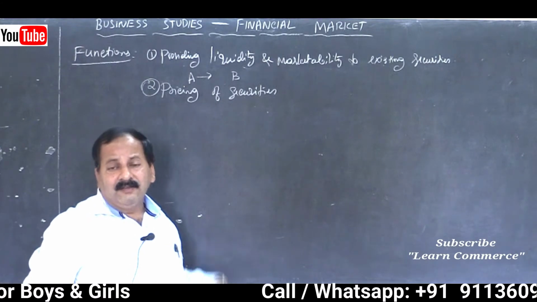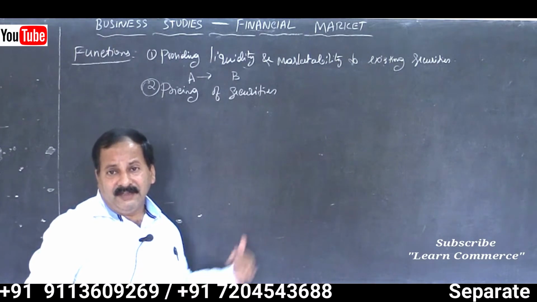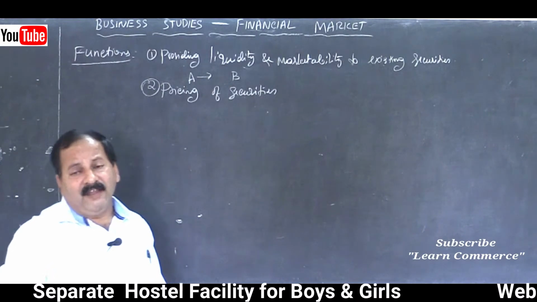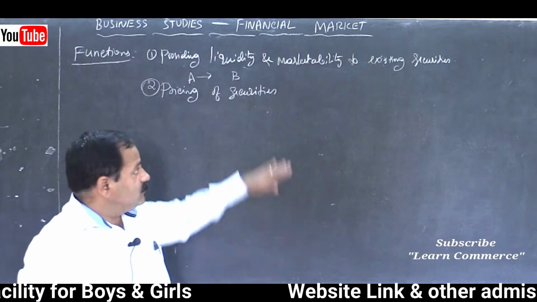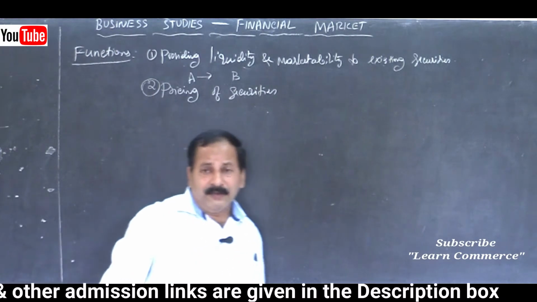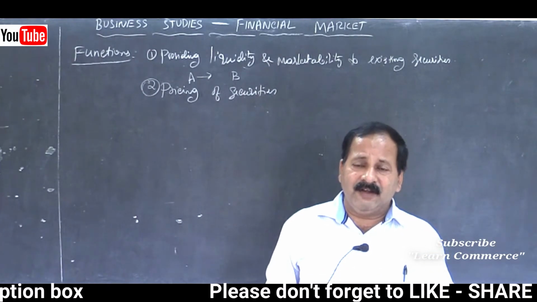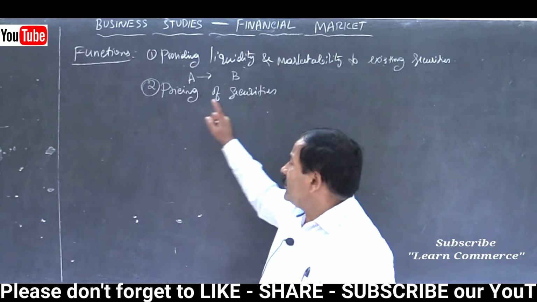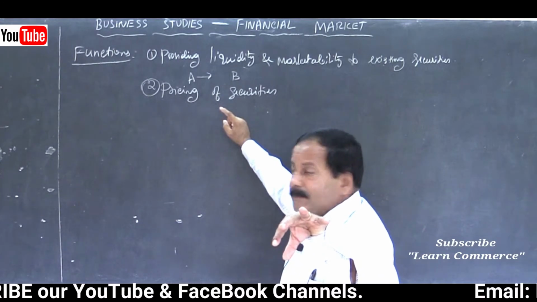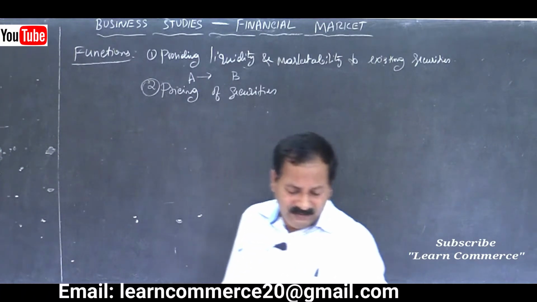If there is more demand, the price will increase, and if there is less demand, or there is more selling pressure, because everyone wants to sell due to bad news about the company, then the price will come down and settle at a price depending upon the demand and supply. So the stock exchange performs the function of deciding the price of a security depending upon demand and supply. That is the second function done by the stock exchange.